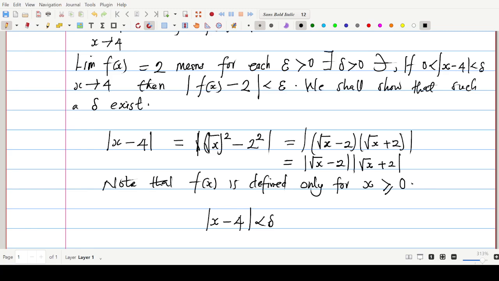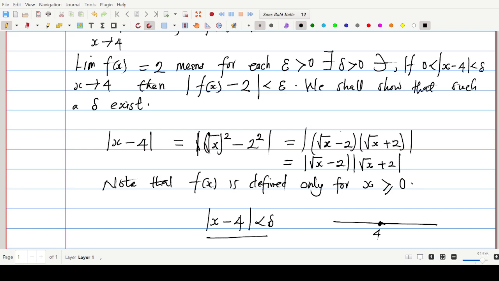This is meant by saying that x lies within delta units of 4. Alright? That is, if I have a number line, let's call 4 a point. This is the point that corresponds to 4. Then this symbol you see here means x lies within delta units of 4.